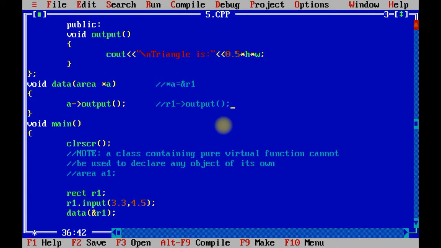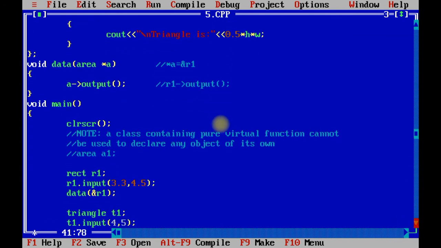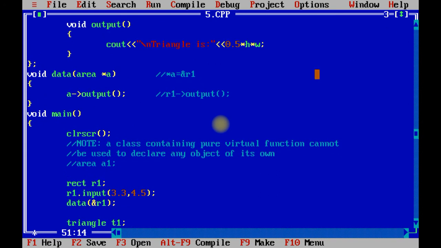And what is the output method of R1? Rectangle's. Similarly, when you create an object of the triangle class, it will call t1.input(4, 5). So H contains 4, W contains 5. Now again we have called the data method, but this time we have passed the reference of T1, that is the object of the triangle class. So over here pointer A contains the reference of T1 and it will call T1's output.